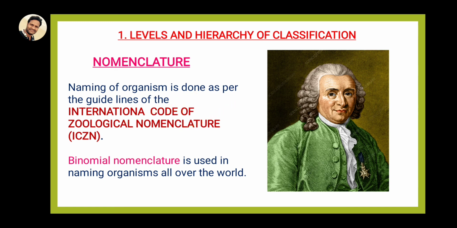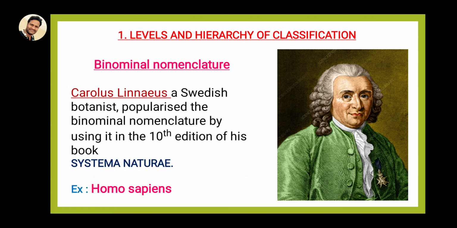In botany, it is the International Code of Botanical Nomenclature, also called ICBN in botany. Binomial nomenclature is used in naming organisms all over the world. So presently we are using binomial nomenclature. What is binomial? Using two words: one is the genus and the second one is the species.